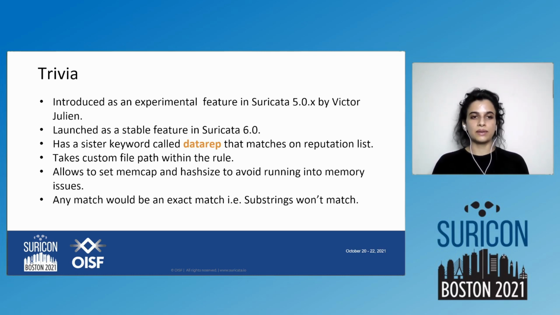We have been coming across a problem on our forum recently about matching on subdomains with datasets. That is not directly possible, but there are ways to make it happen. I'll cover that later in the slides in an example.